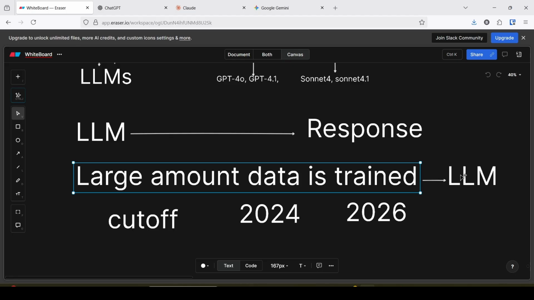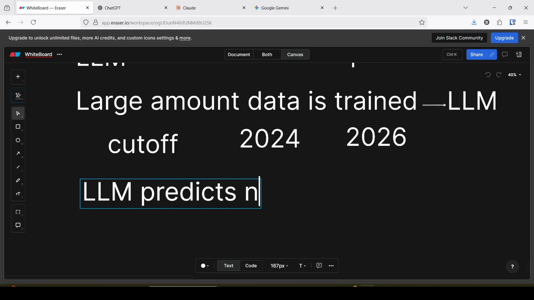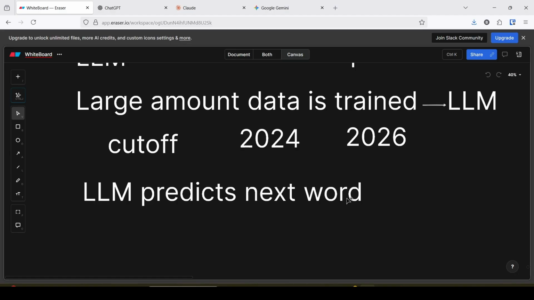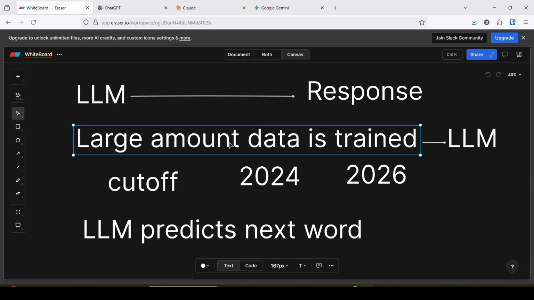As a result, the LLM predicts the next word. As a user, we think it is the answer to our query. Depending on the large amount of data and its cutoff date, there are several LLMs in the market.